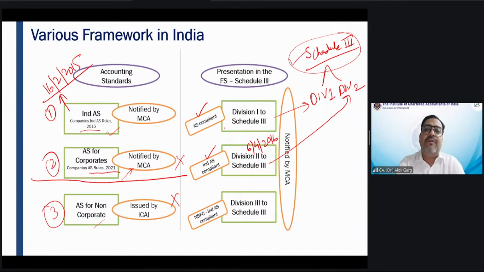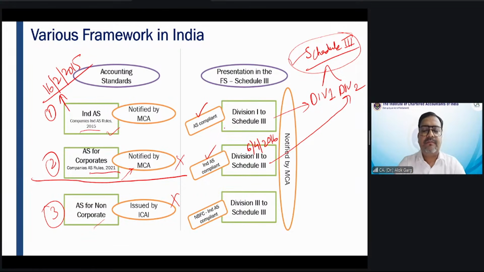Friends, then subsequently on 30th March 2016, the roadmap for applicability of Ind AS was notified for NBFC companies also, non-banking financial companies. The first year for NBFC companies was 2018-19.